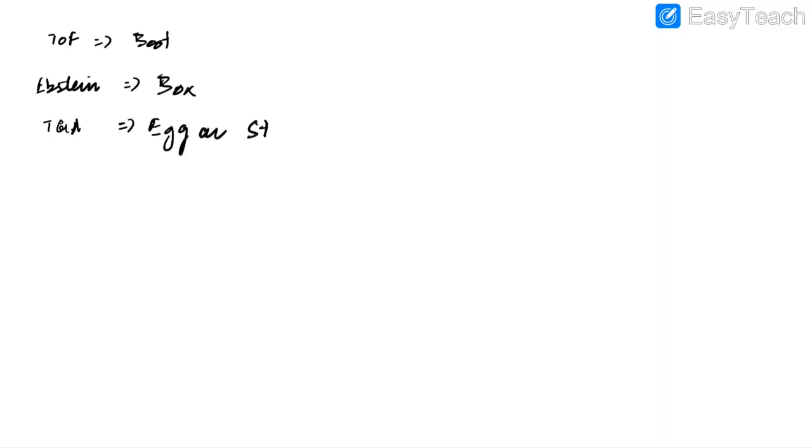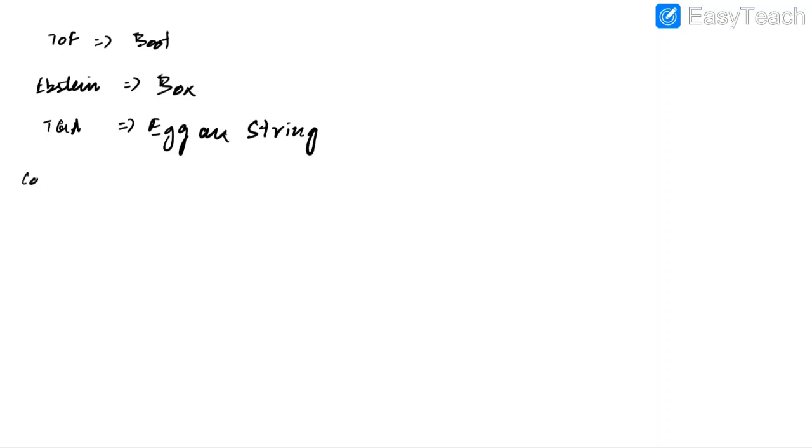In case of tetralogy of Fallot, we will see boot-shaped heart. This appearance is because of upturned cardiac apex due to right ventricular hypertrophy. This is also known as Cour-en-Sabot. In case of Ebstein's anomaly, we will see box-shaped heart. This is because of enlarged right atrium in Ebstein's anomaly. In case of transposition of great arteries, we will see egg on string appearance. This occurs in uncorrected transposition of great arteries.